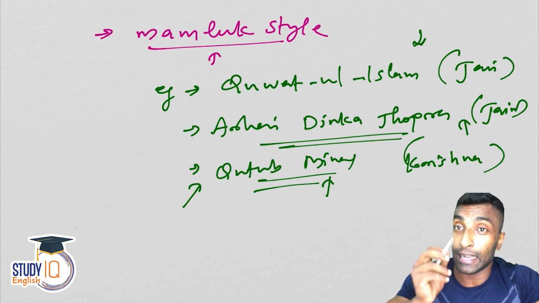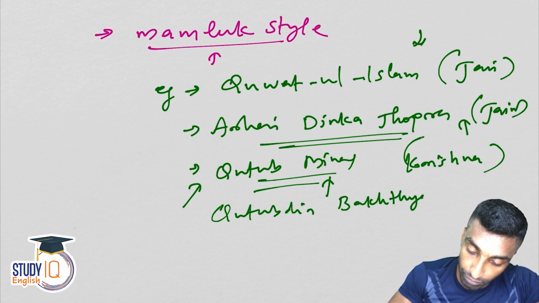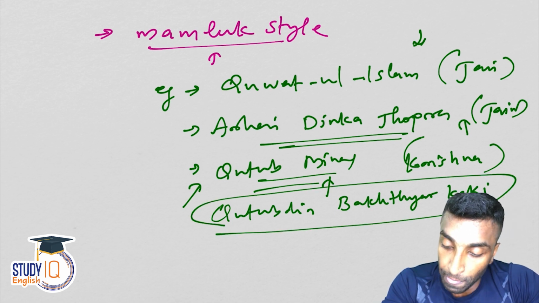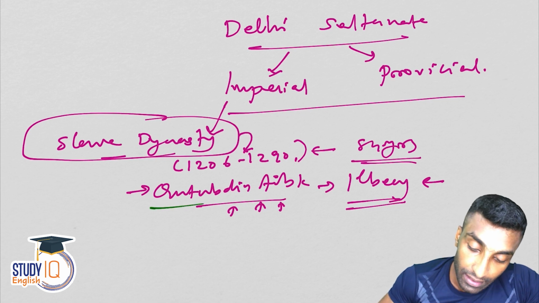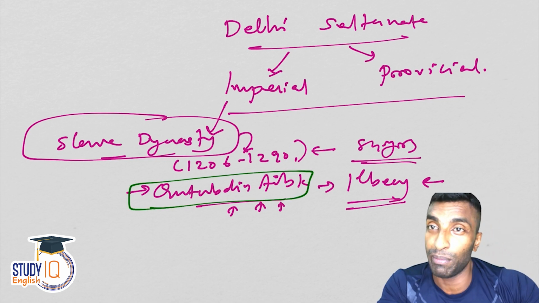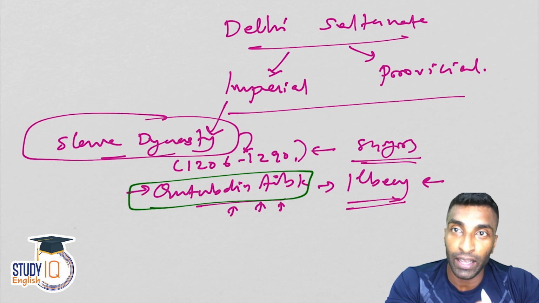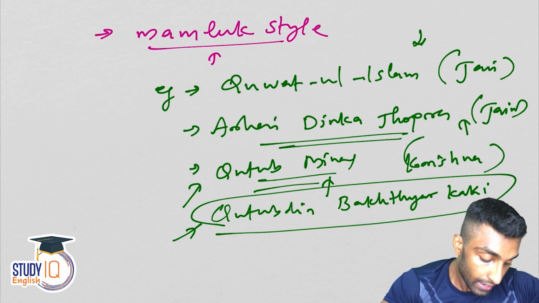And this Qutb Minar is actually named after a Sufi saint, Qutbuddin Bakhtiyar Kaki. So don't be confused. Just because there is a person with the name Qutbuddin Aibak, and if he is coming in the option, you may think that he was a ruler and it might be named after him. That is the reason why I have discussed this. So it is named after Qutbuddin Bakhtiyar Kaki.